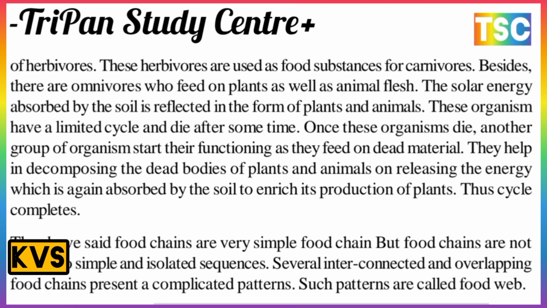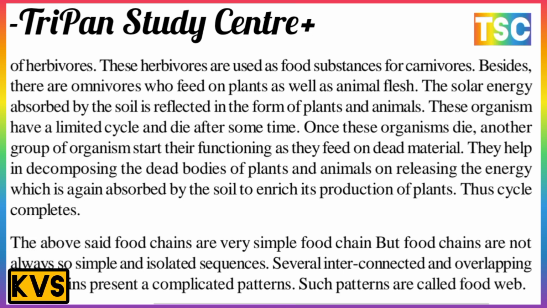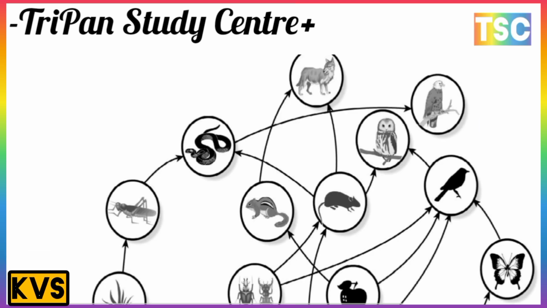The above food chain is a very simple food chain, but food chains are not so simple and isolated sequences. Several interconnected and overlapping food chains present a complicated pattern. Such a pattern is called a food web. The food web is very important for the exam. A food web is several interconnected and overlapping food chains present as a complicated pattern. Here we show the food web. A food web is like the web of a spider. This is the most important food web shown in this figure.